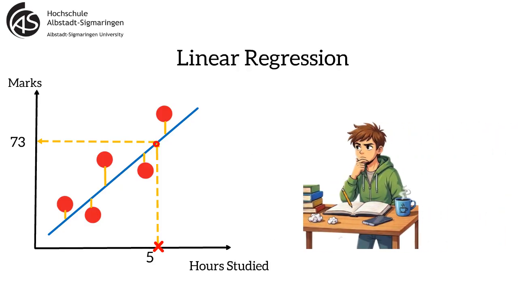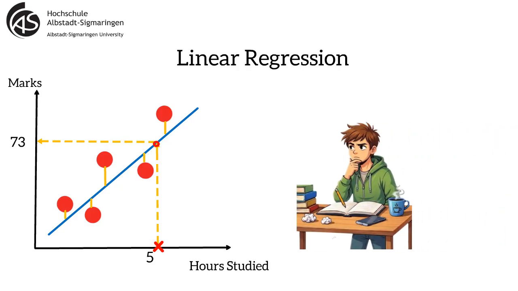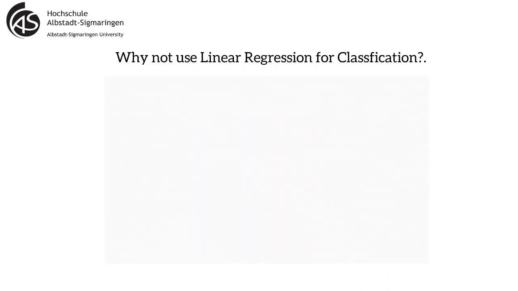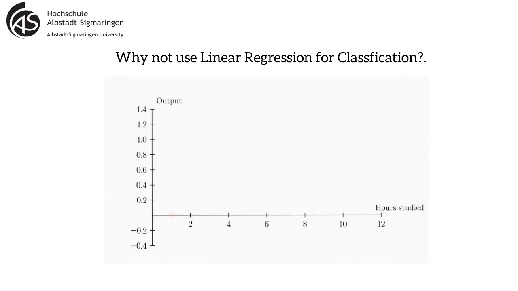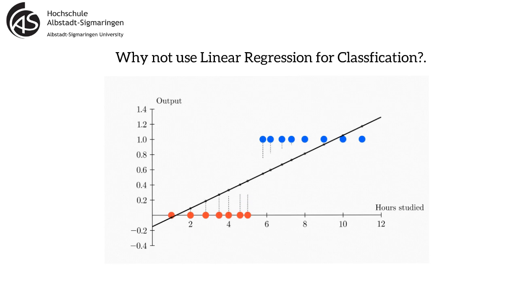But Alex's real question is not, what exact score will I get? It is, will I pass or not? Passing or failing is a yes or no classification problem, not a continuous prediction. You might still think, can't we just use a straight line and then say, above some value equals pass, below it equals fail? The problem is that its predictions are not restricted between 0 and 1, so it can give values like -0.1 or 1.3.